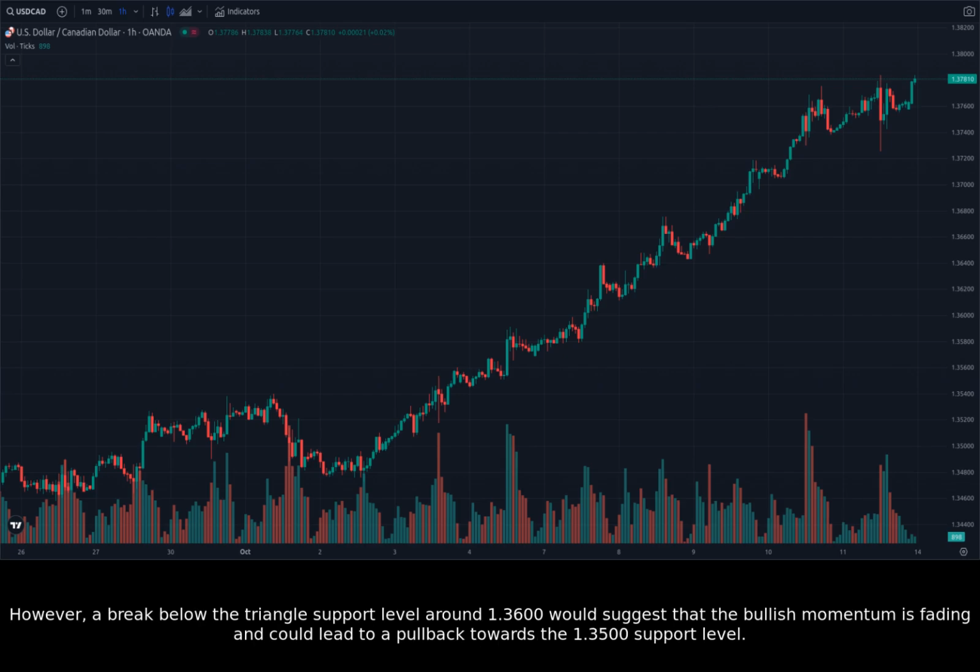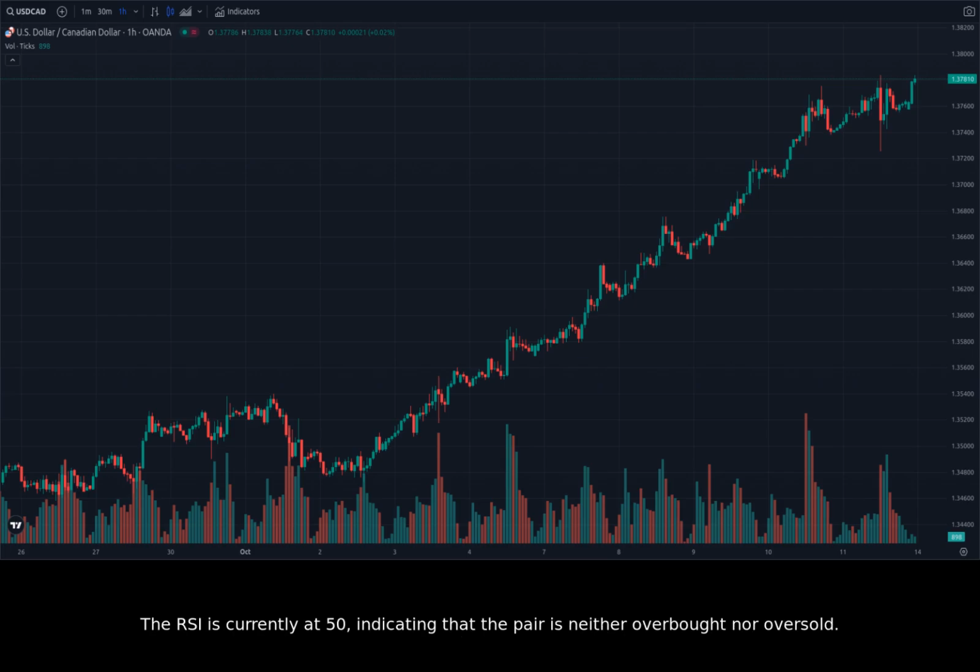However, a break below the triangle support level around 1.3600 would suggest that the bullish momentum is fading and could lead to a pullback towards the 1.3500 support level.